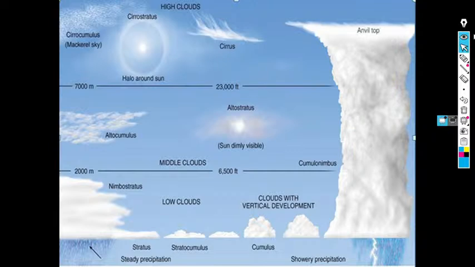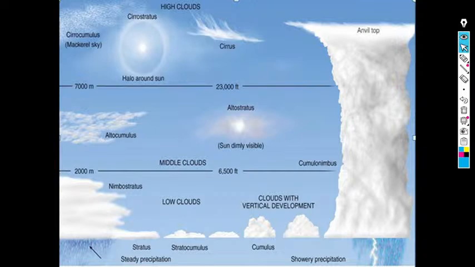If you see clouds, clouds are generally segregated as three types: low, middle, and high clouds. We'll discuss them subsequently. And how clouds are normally formed, that is also what we'll discuss.